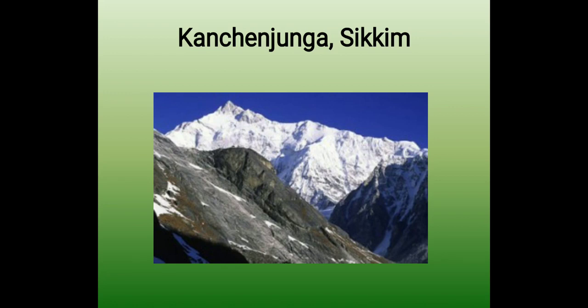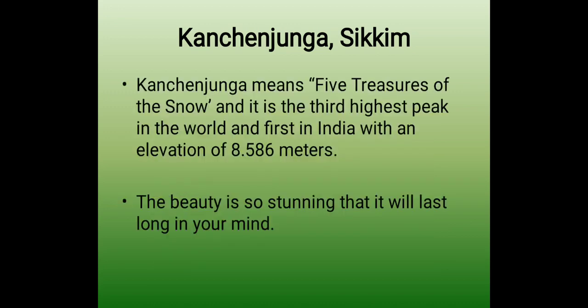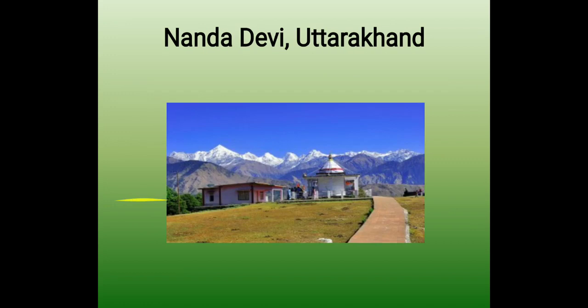The first mountain in India is Kanchenjunga, which is in Sikkim state. Kanchenjunga means five treasures of the snow, and it is the third highest peak in the world and first in India, with an elevation of 8,586 meters. The beauty is so stunning that it will last long in your mind.